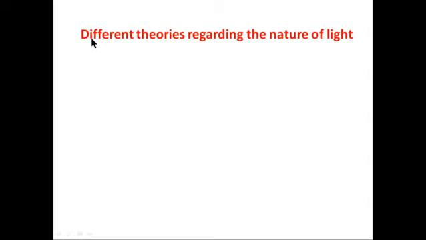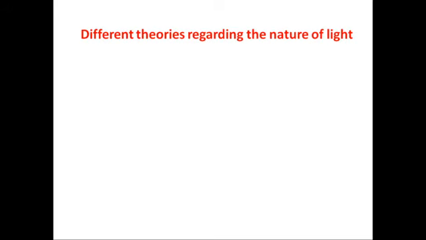Different theories regarding the nature of light. In previous topics, we discussed Newton's theory about the nature of light, Huygens' wave theory of light, and de Broglie's dual nature of light. These are the three topics we covered in the last classes.